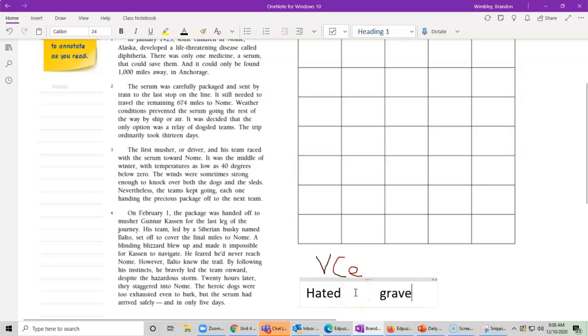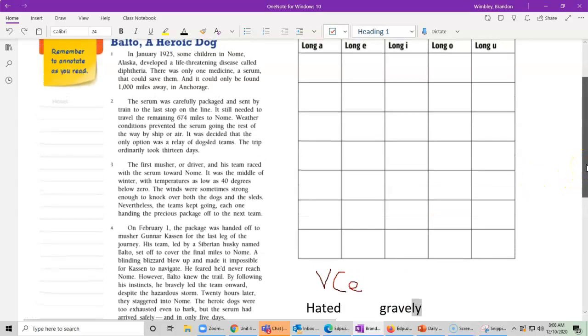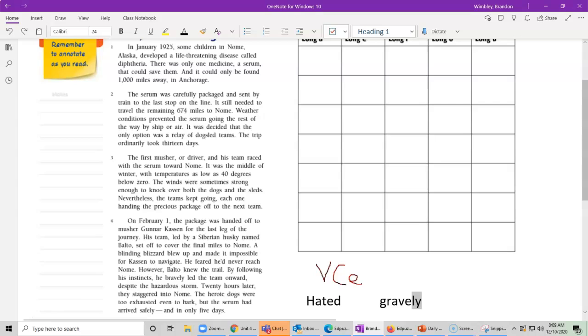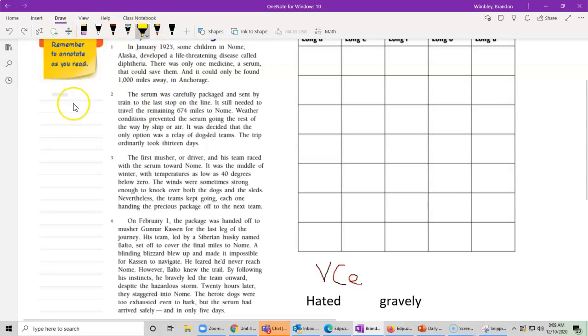We also had words like gravely, where we have that same thing. We have this suffix at the end that we added. So when we take that suffix off, that ending, we have that vowel, consonant, silent E, and that E makes it say that long vowel sound. So we're going to be practicing more about the vowel, consonant, silent E pattern as we look through this story called Balto, a Heroic Dog. As we read it, I want to see if I can find more vowel, consonant, silent E patterns and see if I can figure out what they might mean based on our text if we're unfamiliar with them. So I have my yellow highlighter ready to go.